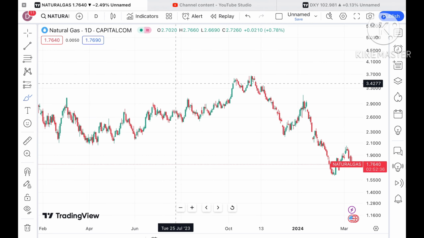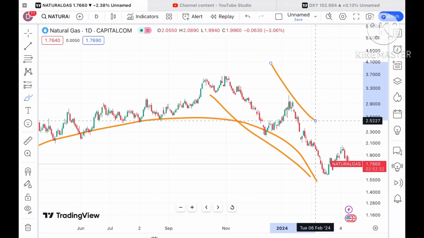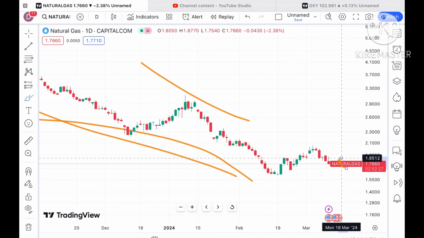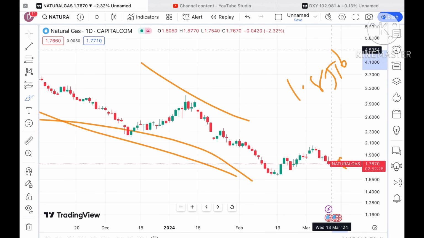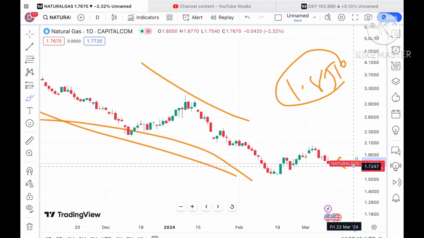we can see. The second thing is that if you look at the longer view, we can see there is a continuous fall. So the probability can be high that if the price starts falling, which has already fallen below this level of $1.8512, so it is trading at this particular low. So chances can be high if the price starts moving below this particular level.